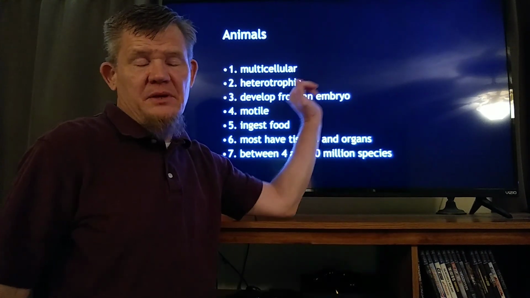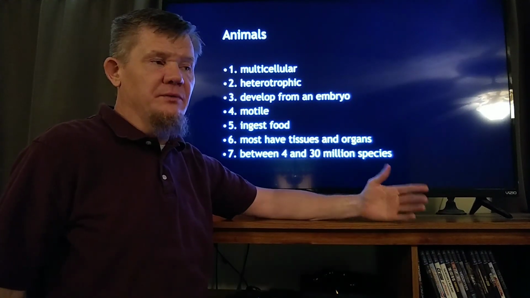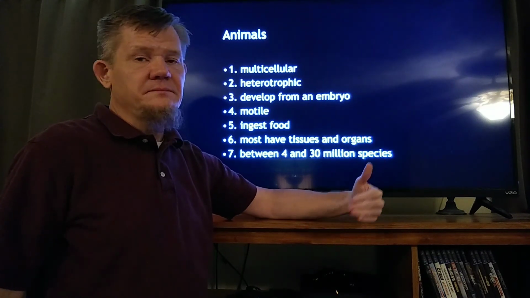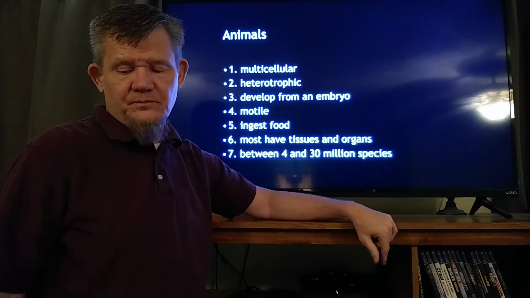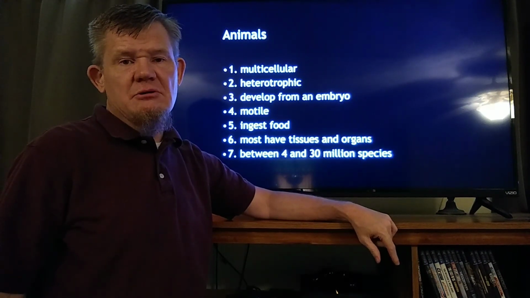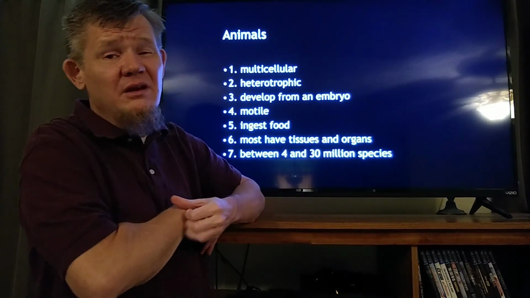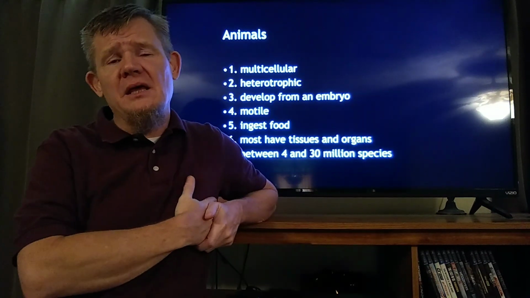As we said, with being heterotrophic, animals have to ingest food. They don't make their own food. They're not like plants. They're not autotrophs. They are heterotrophs. They must eat food. Most of them have tissues and organs. We'll talk about that when we get there. And there's between 4 million and 30 million species of animals. And that is a big range.